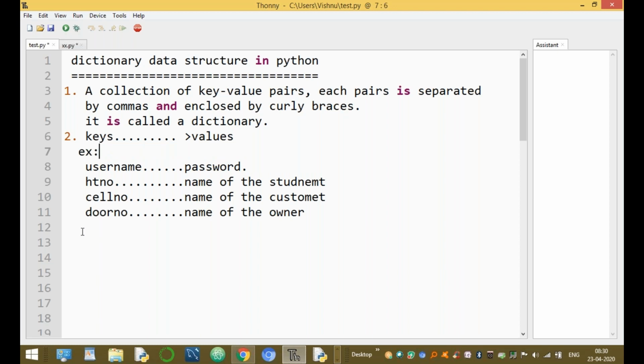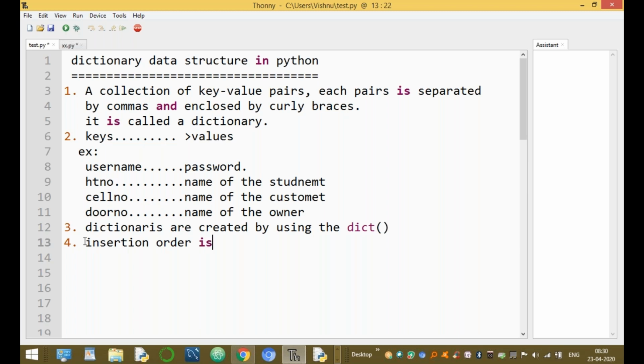Okay. Now the third point, after what is a key and what is a value: dictionaries are created by using the inbuilt function dict. And the fourth one, insertion order is preserved. In the dictionary, elements are stored in a particular order, accessed by using the keys.